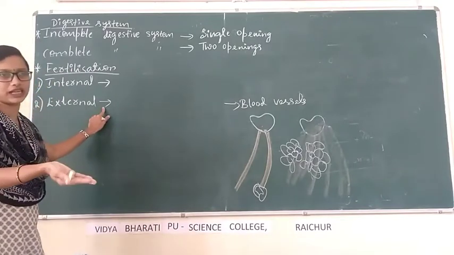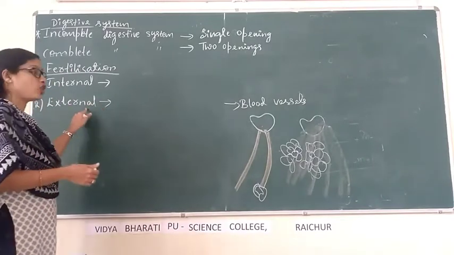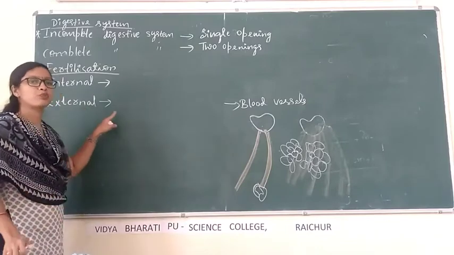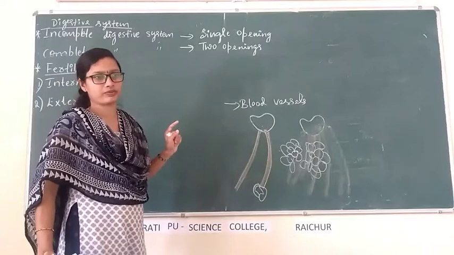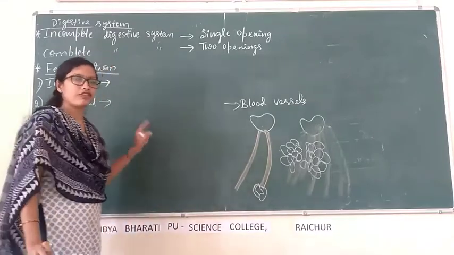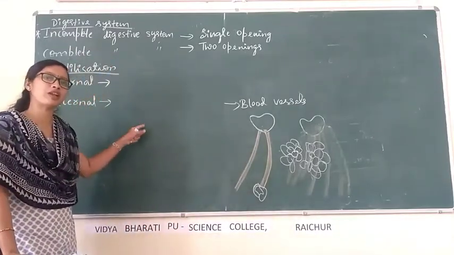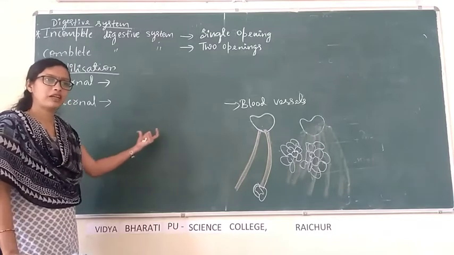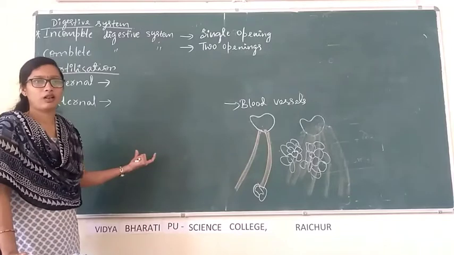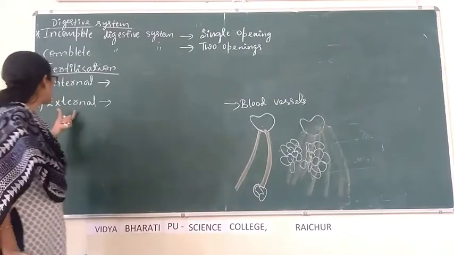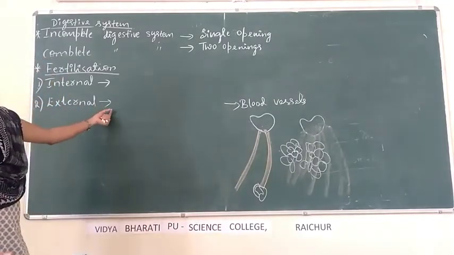External fertilization. External means outside. Fusion of egg and sperm takes place outside the female body. It may take place in water or it may take place in moist soil. Then it is called external fertilization.